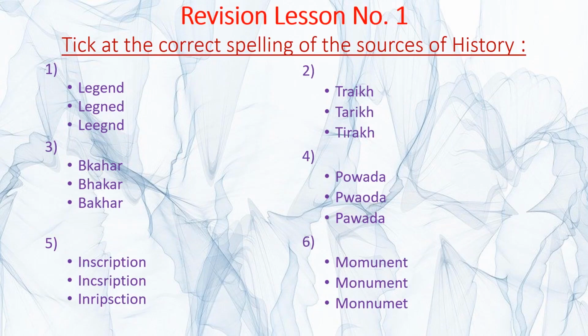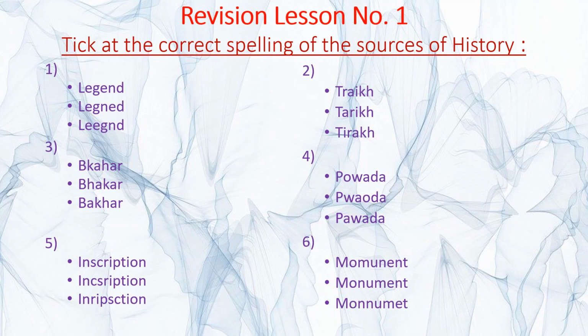Okay, now see on your screen students, right? I want you to pay attention on the screen. Now see here, for this question if you get it for assessment, what is very important is knowing the spelling of the sources of history. Now see the first one here, there are three options. Out of that, one is correct. What will be the correct spelling here? Legend. So the first one is correct and the next two are wrong, right?